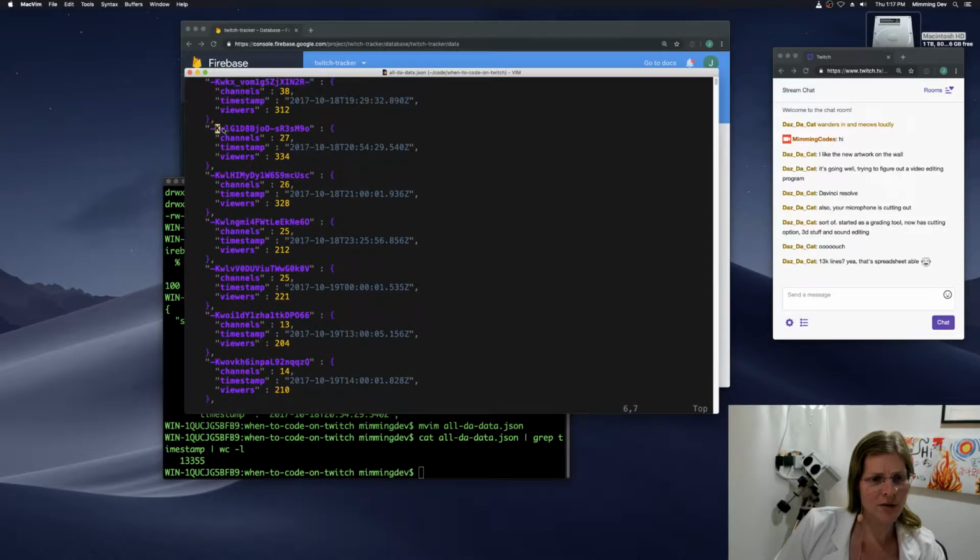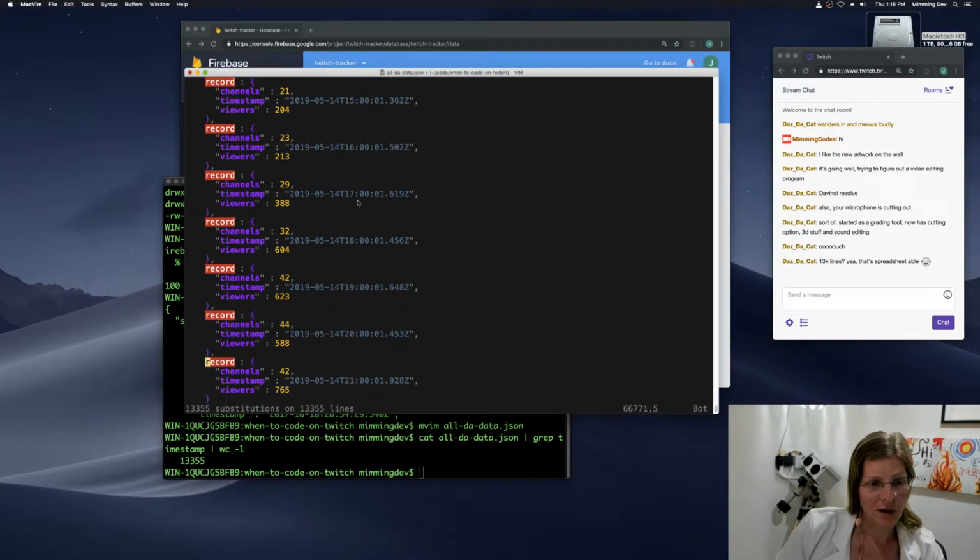So what I'm going to do is replace all of these wonderful Firebase keys with a static placeholder, and then replace these new lines.